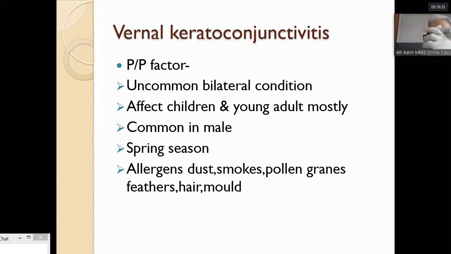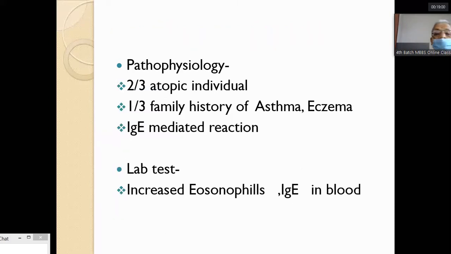Usually it occurs in the spring season, and the allergens are dust, smoke, pollen grains, feathers, hair and mold. These are the precipitating factors which can cause vernal keratoconjunctivitis. It occurs in the spring season, so it is also known as spring catarrh. Pathophysiology.